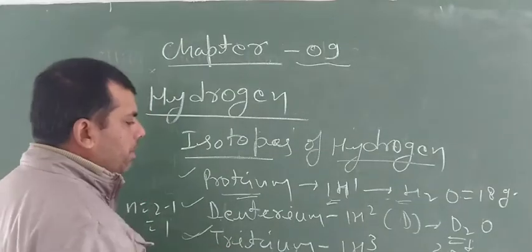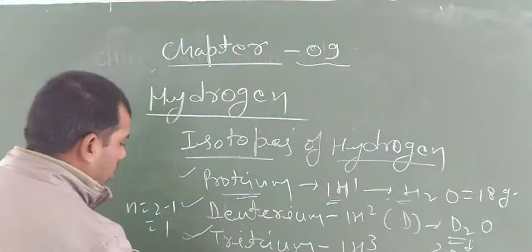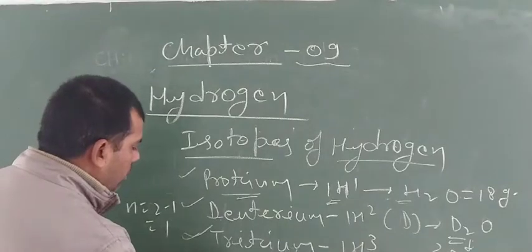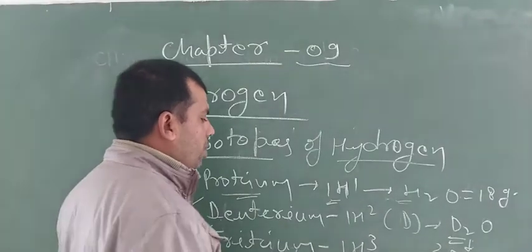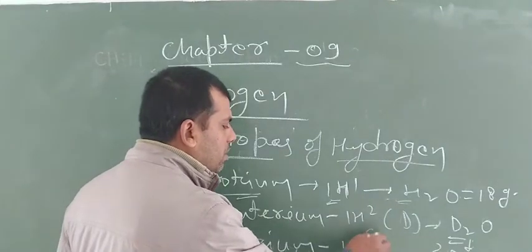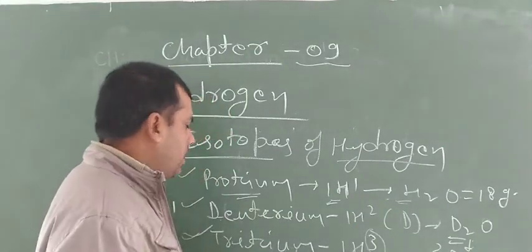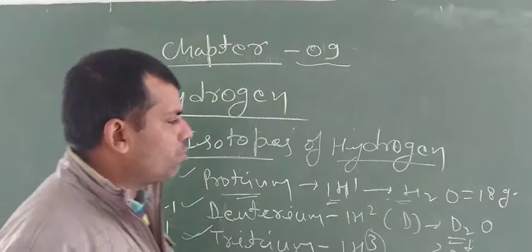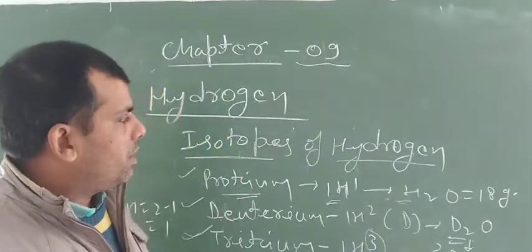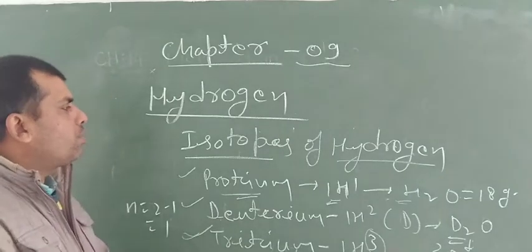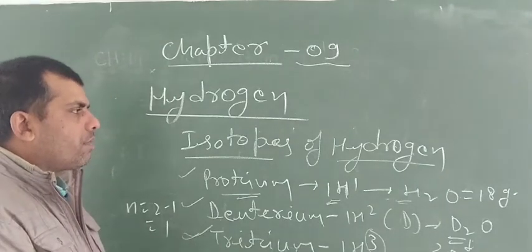And tritium has two neutrons. n is equal to 3 minus 1 is equal to 2. Tritium has two neutrons because atomic mass is 3 and 3 minus 1 is equal to 2. So in this way, these are three important isotopes of hydrogen.